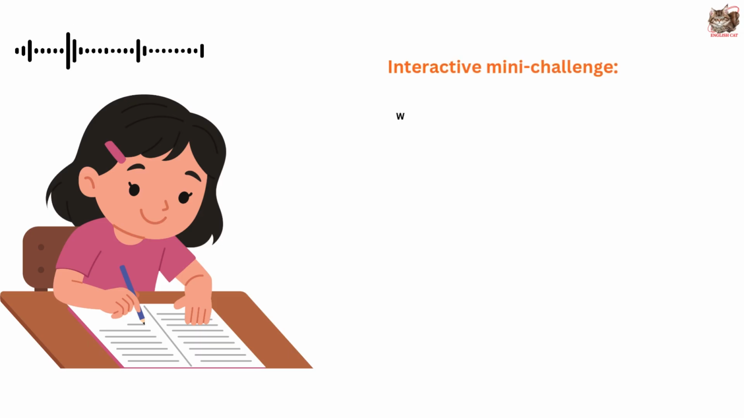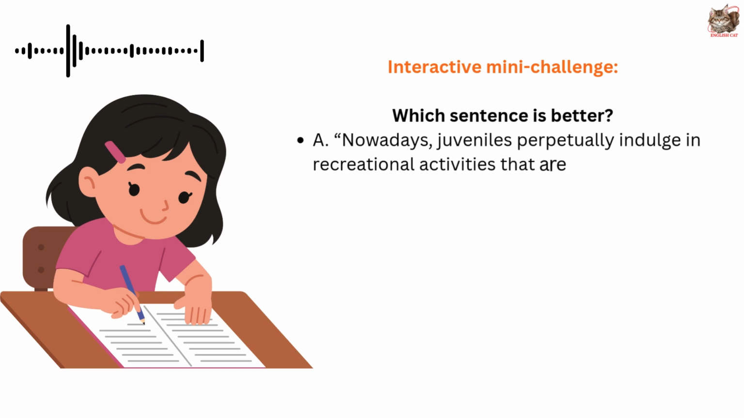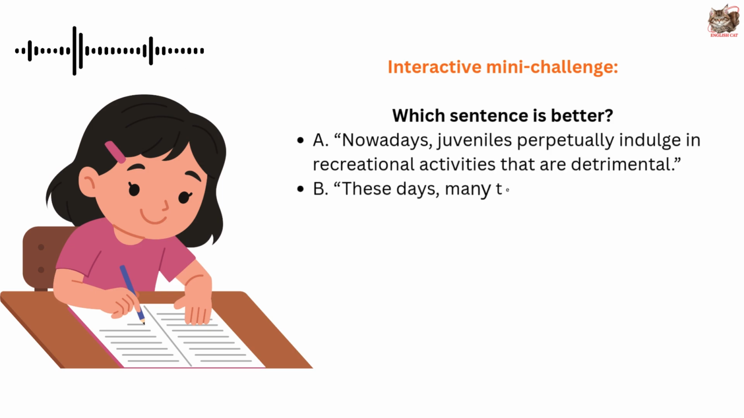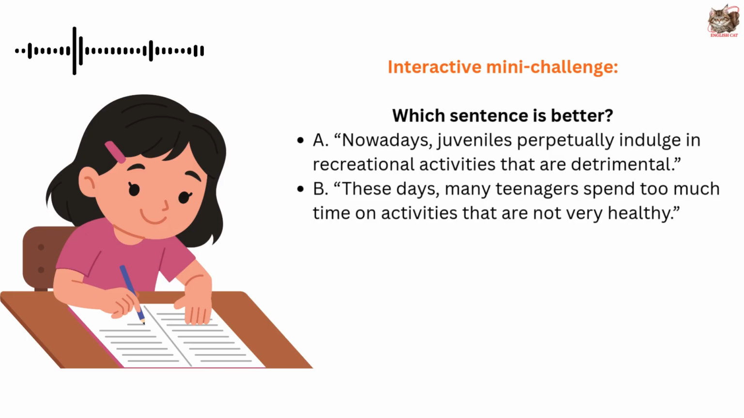Interactive mini challenge. Which sentence is better? A. Nowadays, juveniles perpetually indulge in recreational activities that are detrimental. B. These days, many teenagers spend too much time on activities that are not very healthy. The answer is B. Clear, natural, error-free.